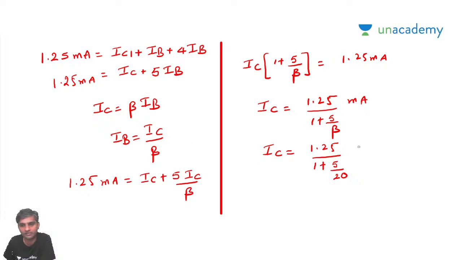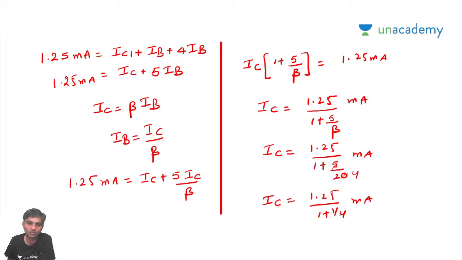Whenever beta is 20, 5 by 20 gives 1 by 4. So IC is 1.25 milliamps divided by 1 plus 1 by 4.